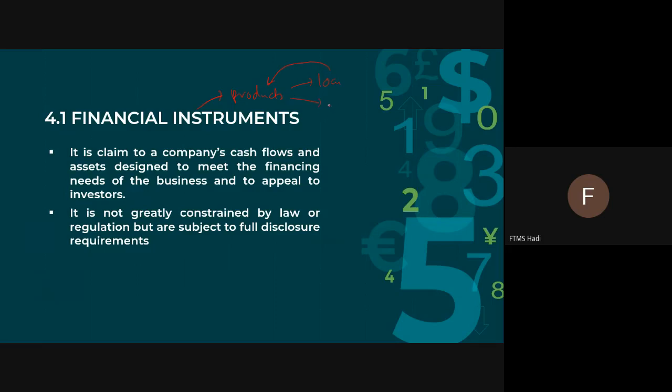If the company is more on equity, they need to ensure that investors will buy shares in the company. So that is the claim, to ensure that they will get the desired cash flow. It is not greatly constrained by law or regulation, but subject to full disclosure requirements. This is more like additional information only.